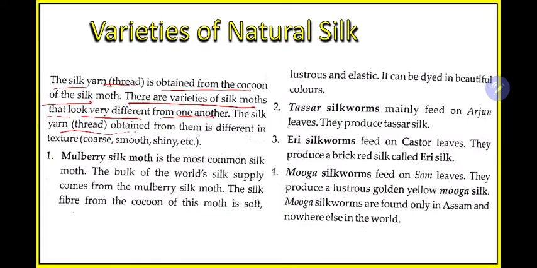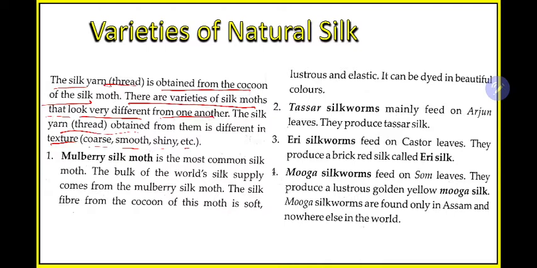The silk we can obtain from them is different in texture, that is coarse, smooth, shiny, etc. So from different types of silk moth, the silk-yielding organisms will produce different types of silk, all differing in certain characters. For example, if you have two dogs at home, they will differ in some characters. One will be tall, one will be short. One will shout louder, another a bit softer. One may have gray hair, one may have white hair.